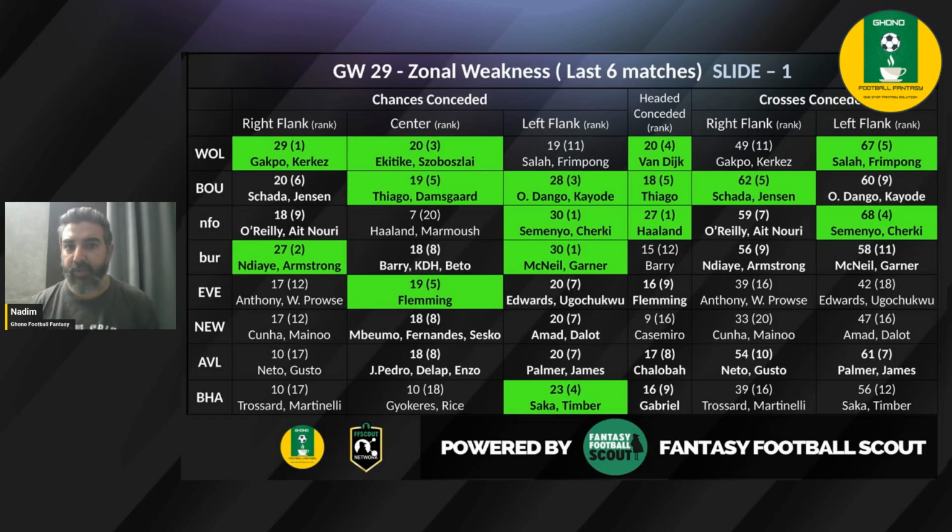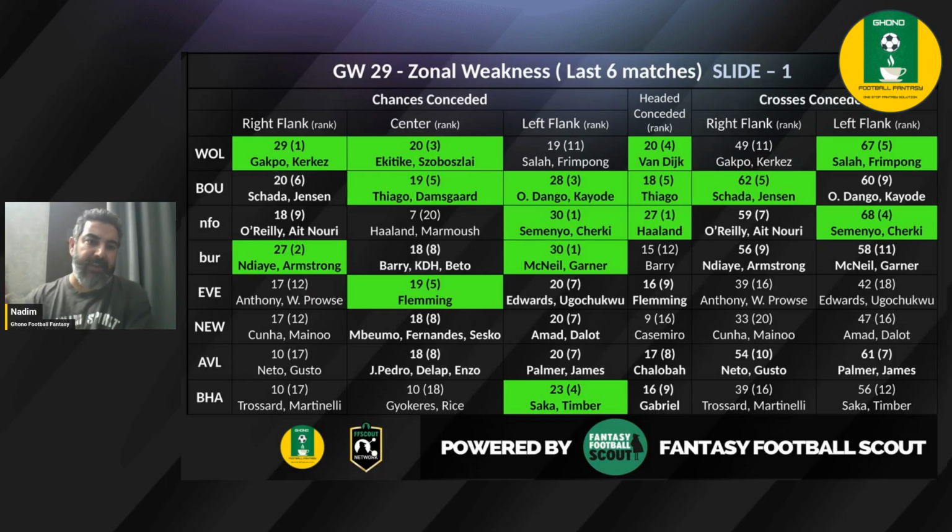Van Dijk was also one of the scorers, and it looks like there could be another chance for him to put his name on the score sheet, given the fact that Wolves have conceded 20 headed chances and are ranked fourth. So something that you need to keep an eye on.